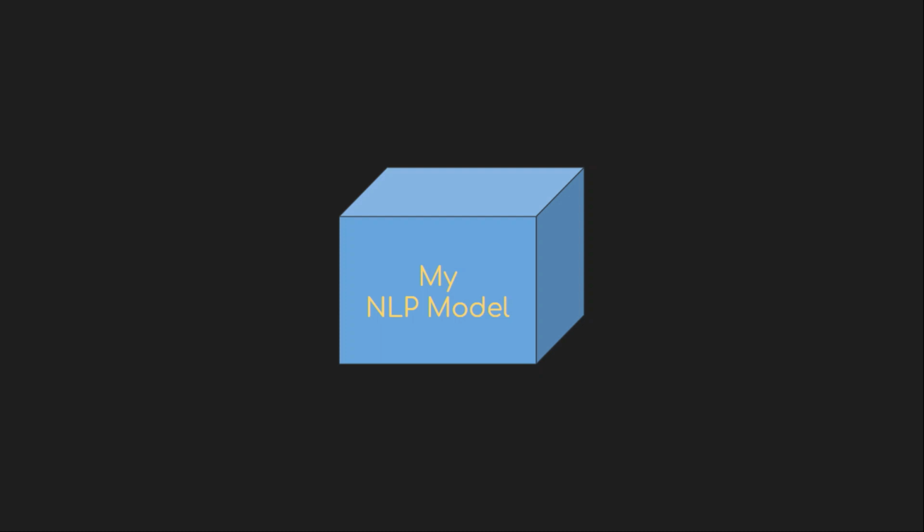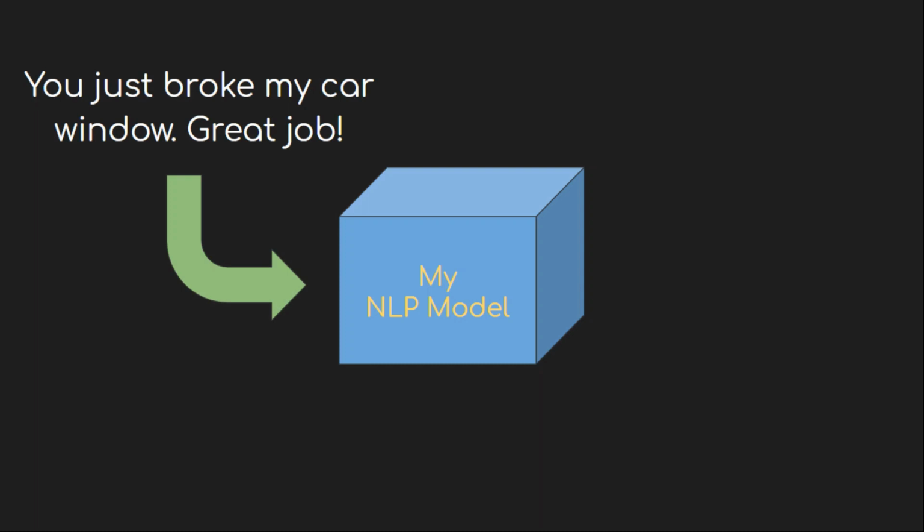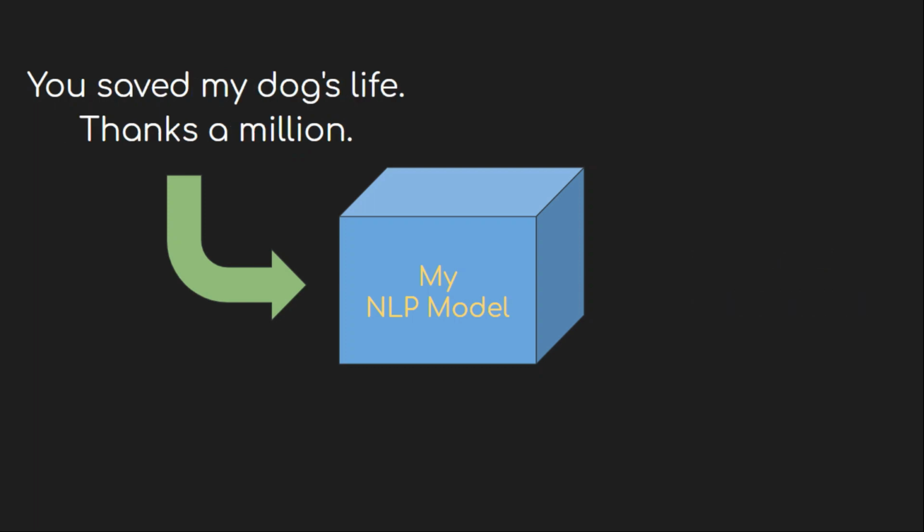Let me first feed this sentence to our model. You just broke my car window. Great job. Well, obviously, this is a sarcastic remark, because if somebody would break my car window, I wouldn't be praising them. I would be mad at them. So, this great job statement is actually a sarcastic remark. Let's see what our model thinks. Well, it guessed it correctly. It is a sarcasm.